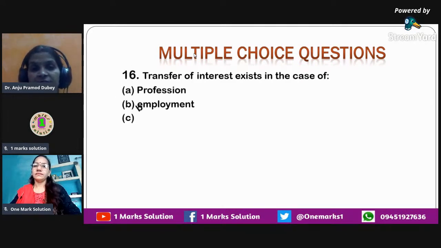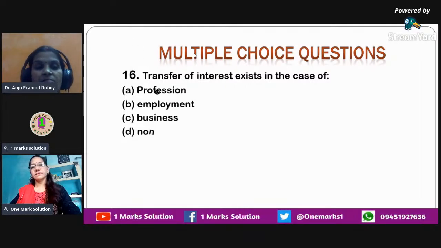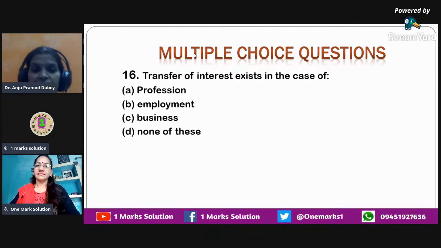So transfer of interest exists in the case of, so in which one of these? The four options that are given to you, transfer of interest. You can transfer your share or your interest to someone else is possible in which case? Can a doctor transfer his profession to anybody else just like that? Just think about it. Can he transfer? Can a doctor's son be a doctor only if he wants?